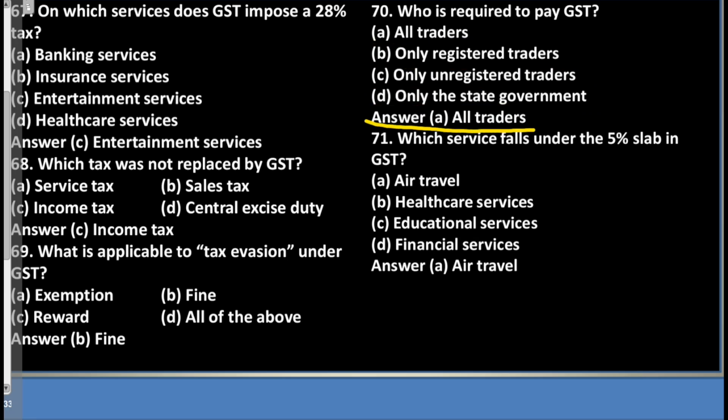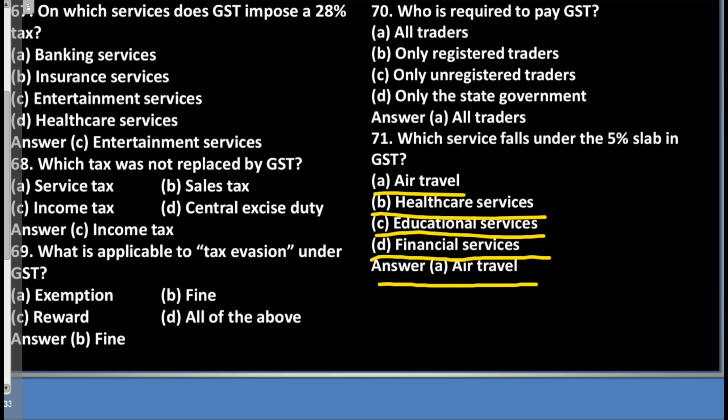All traders. Question 71. Which service falls under the 5% slab in GST? A. Air travel. B. Healthcare services. C. Educational services. D. Financial services. Answer: A. Air travel.